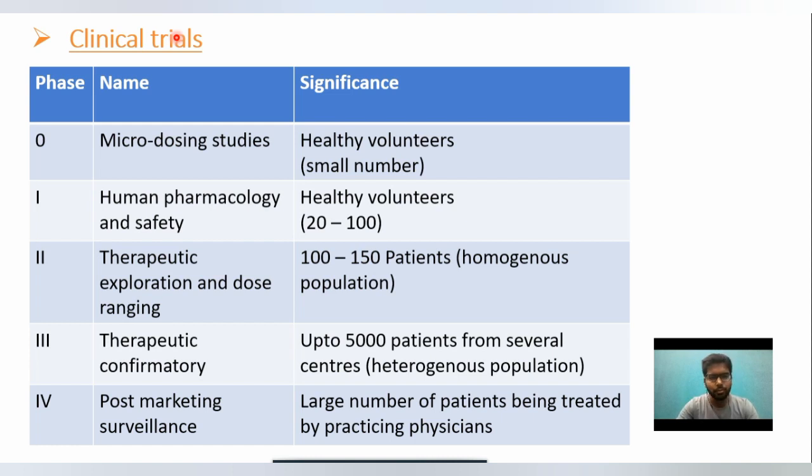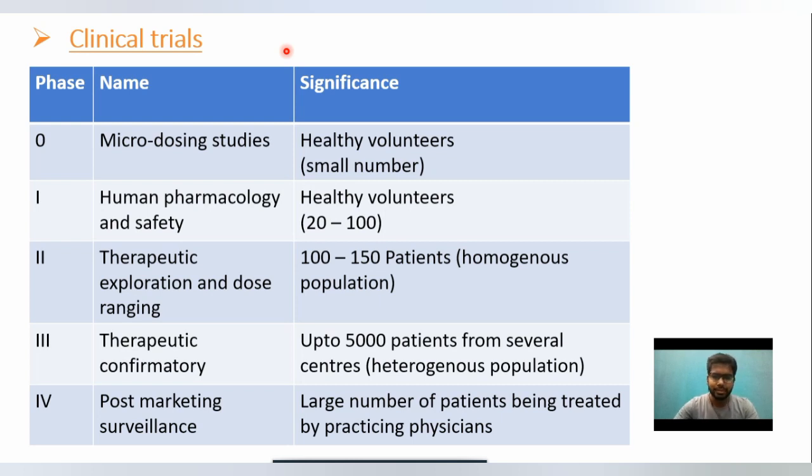Pharmacokinetics is simply what the body does to the drug, that is ADME: absorption, distribution, metabolism, and excretion. This is the basis of pharmacokinetics. And pharmacodynamics is what the drug does to the body, that is the response of the drug. I have just briefly summarized the important portions from general pharmacology, and we'll discuss them.